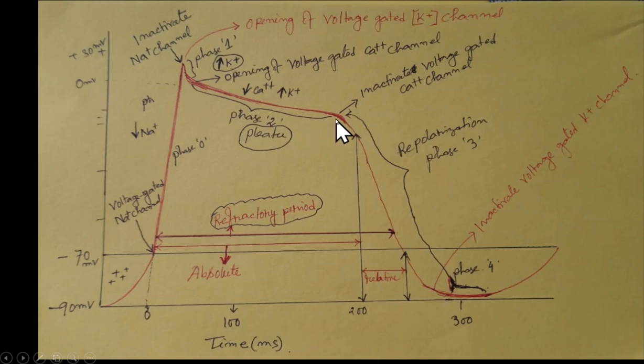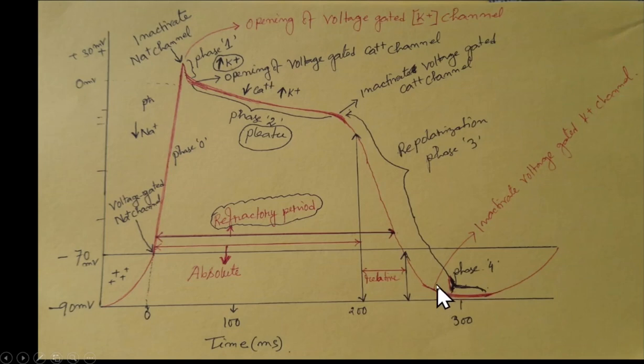When the cell membrane is dropping, the repolarization stage is called phase 3. This graph up to here is phase 3. Then from this area, this is phase 4.